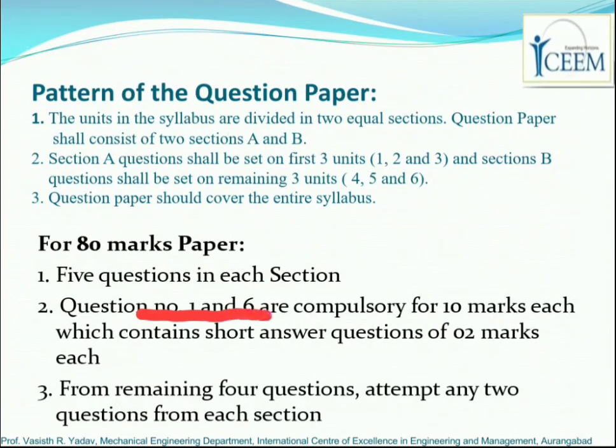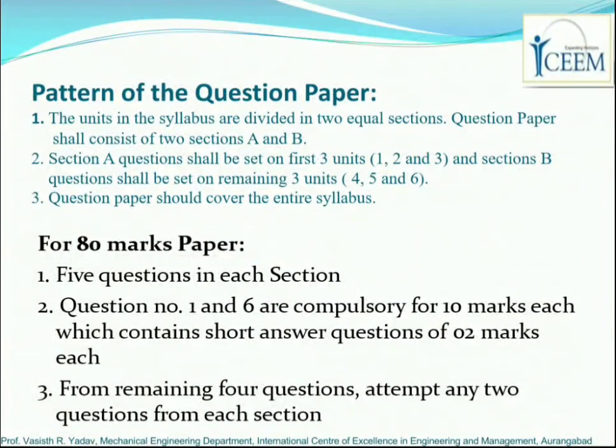Question number 1 and question number 6 are compulsory, whereas in both sections, among the remaining 4 questions you have to attempt any 2. That means in each section you have to attempt 3 questions. Question number 1 is compulsory, question number 6 is compulsory, and you can attempt any 2 from the remaining 4 questions in each section. So I think you may have got a good idea about this. We will stop here and we will start with the first unit.